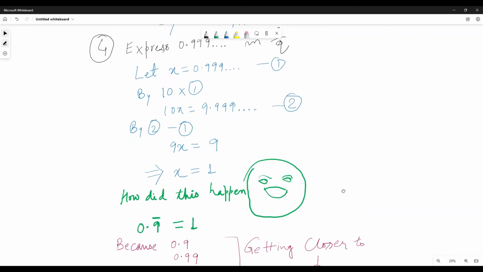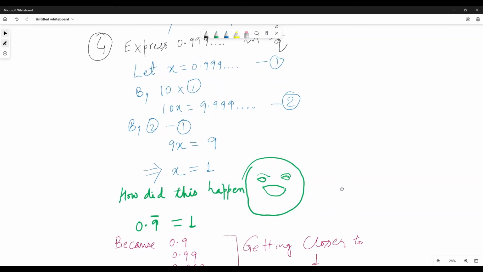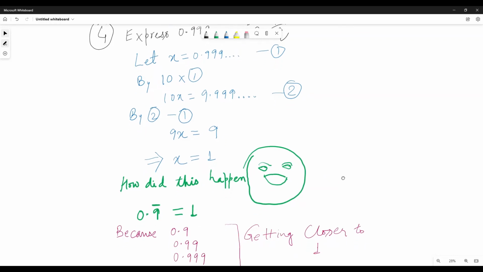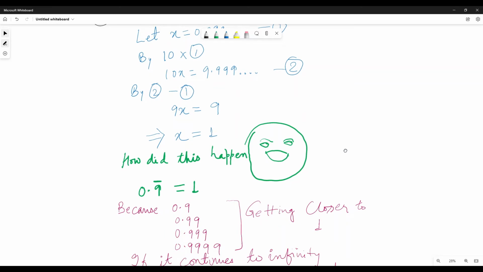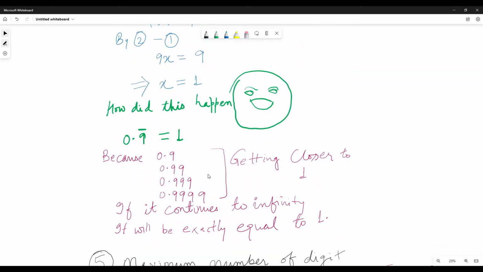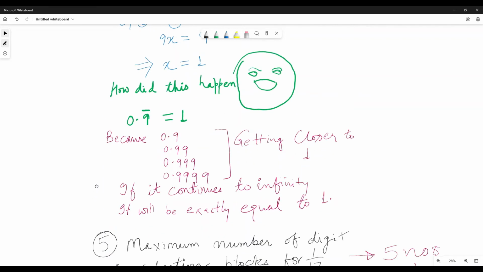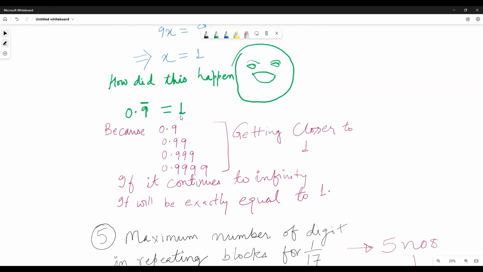So you can see that 0.9 recurring is 1. How did this happen? 0.9 recurring becomes 1. How? You can visualize this with an approximation. 0.9 is very close to 1, but 0.99 is closer to 1. 0.999 is very close to 1, and if you continue doing it infinite times, it is not approximately but exactly equal to 1.